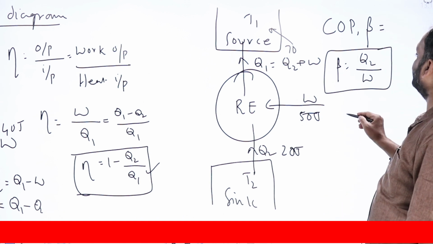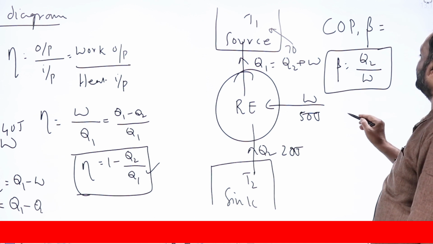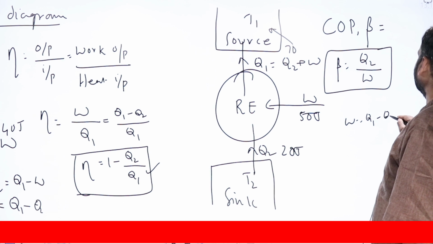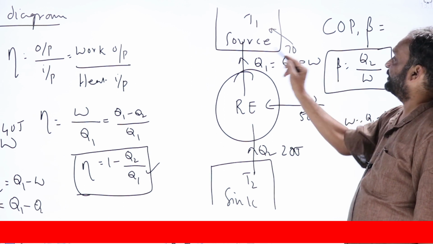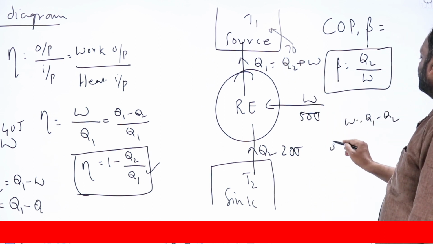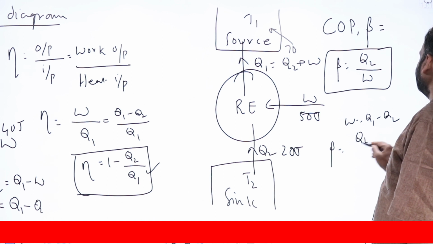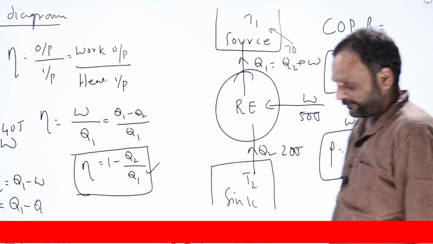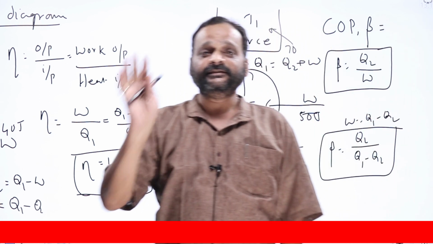Okay, so what is W equal to? Q1 plus Q2 equal to W, or W equal to Q1 minus Q2. Okay, Q2 we take to the other side. So beta equal to Q2 by Q1 minus Q2, right? This is the most general expression for the coefficient of performance of any refrigerator in general.